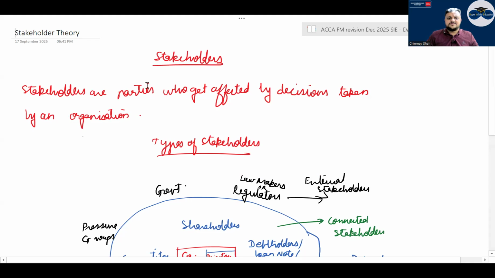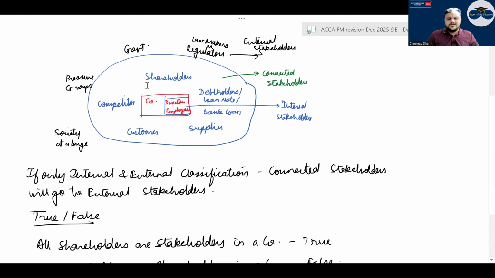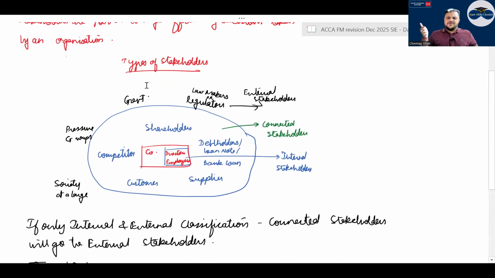There are types of stakeholders. Basically two types, but they could be divided into three. Internal stakeholders: directors and employees. Connected: shareholder, competitor, debt holder, bank loan, supplier, customer. These are people who are in the first layer of any decision taken by the organization. The most impact will be on directors or employees. The second layer would be shareholder, debt holder, competitor, customer, supplier, and last would be external stakeholders. External stakeholders are lawmakers, government, pressure groups, society at large. Correct.